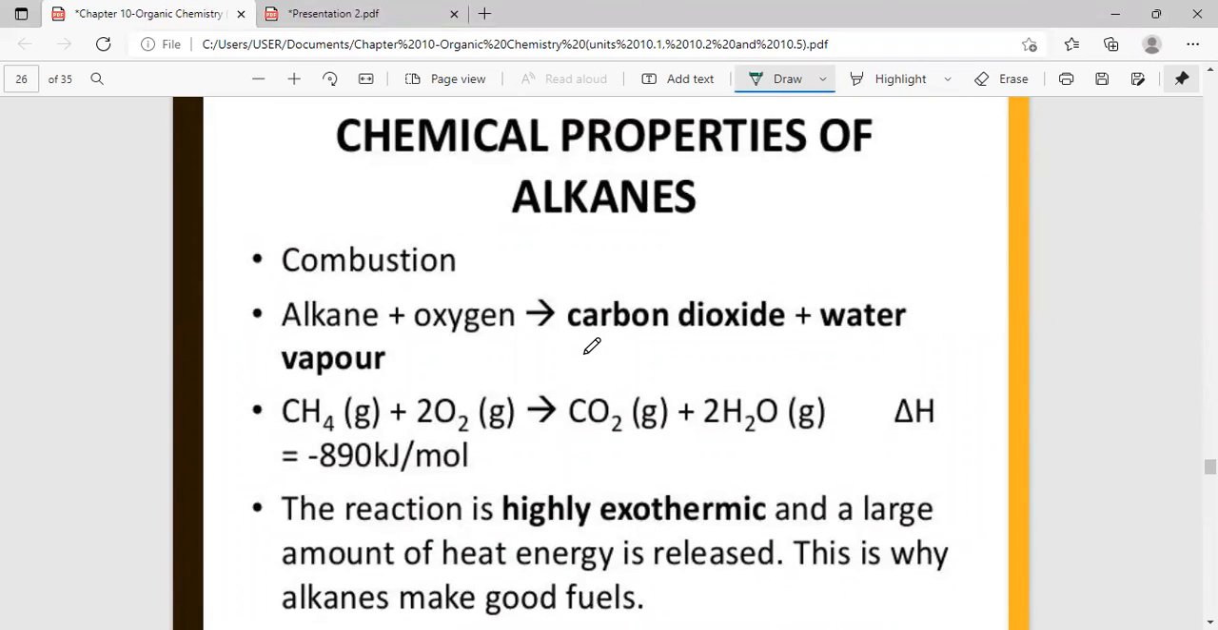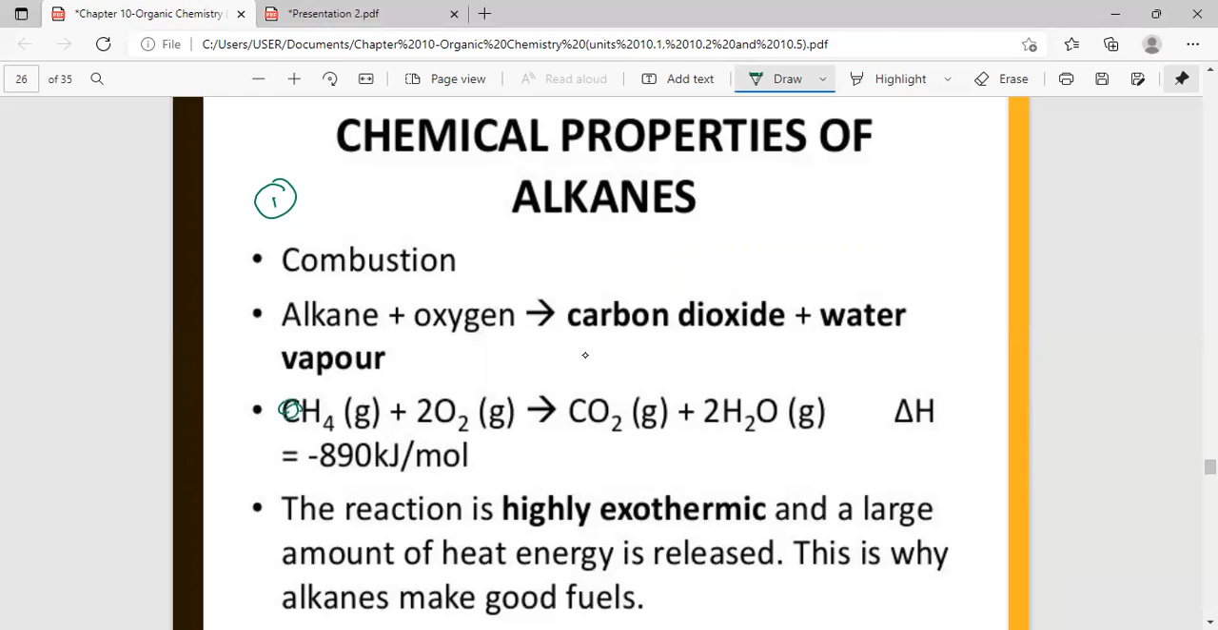In this particular topic you learn about two reactions. The first one is combustion. Who can tell me what is combustion? When you say combustion, what is it about? A reaction with oxygen. So when alkanes undergo combustion, they react with oxygen to form carbon dioxide and water. So this is the general equation.